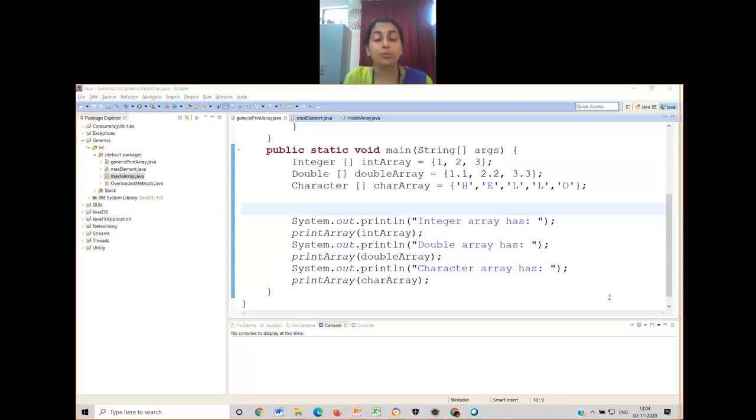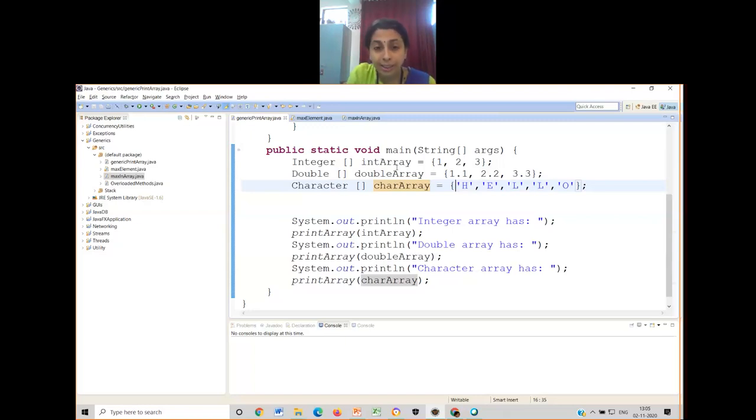So these wrapper classes are just to have basic data types converted into object oriented data types. Only with that intention the wrapper classes were introduced. Then using these wrapper classes, I have created 3 arrays. One is an integer array, second is a double array, third is a character array. And I have initialized them with equivalent values. Now what I want to do is print the elements of these arrays using a single function.